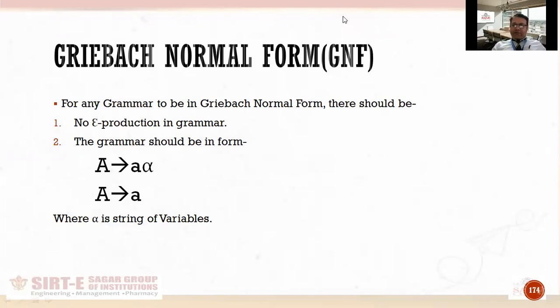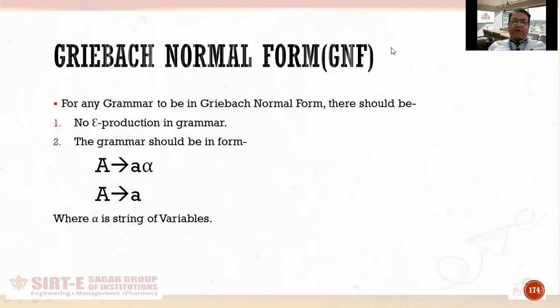If you find any null production in the grammar, you have to simplify it by using the method of removal of null production. The second rule says that the grammar should be in the form A produces a alpha, where a is a terminal, which will be followed by alpha, a string of variables.